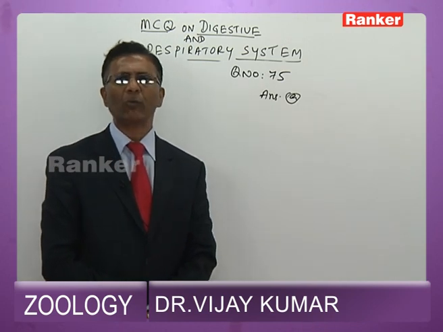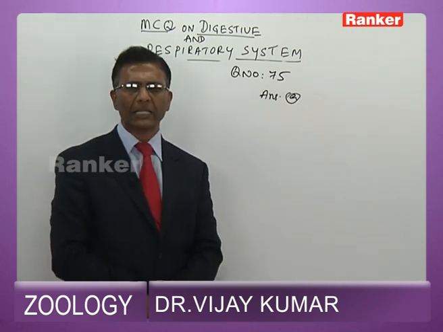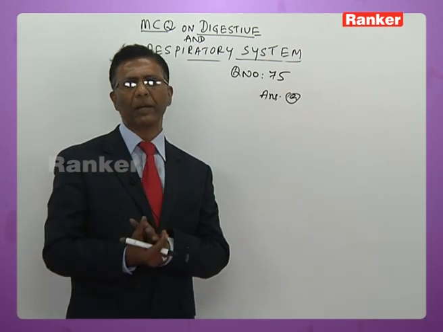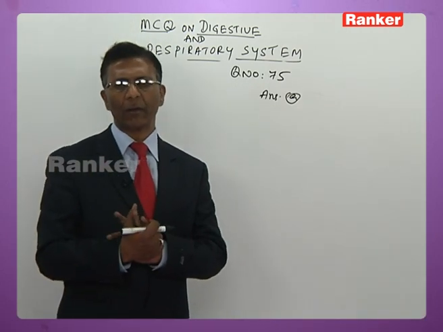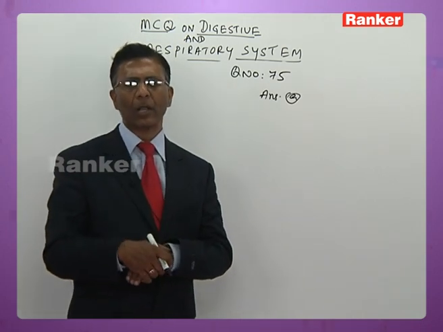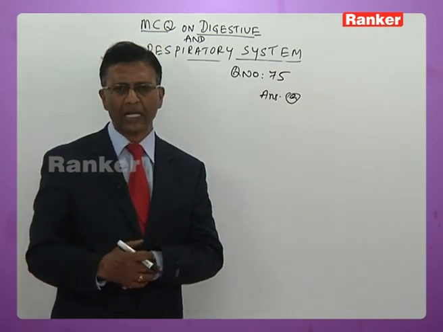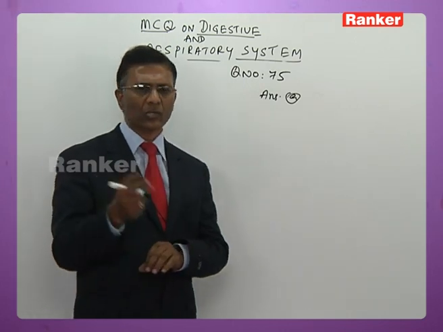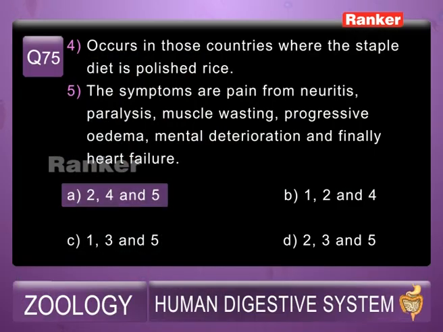When the people consume polished rice, polished cereals and pulses along with the outermost layer, B1 is completely lost. So obviously they would suffer from deficient B1 disorders. Next, fifth statement, he has given all the symptoms like paralysis, then neuritis, muscular degeneration and all. So the answer obviously is A, that is 2, 4, 5 are the correct statements.